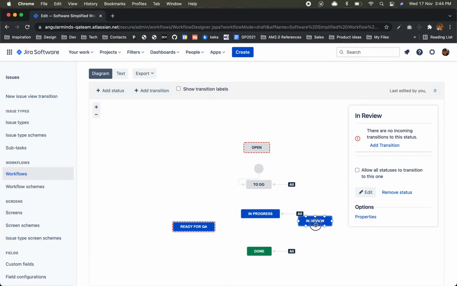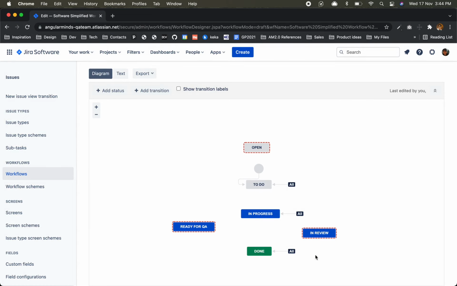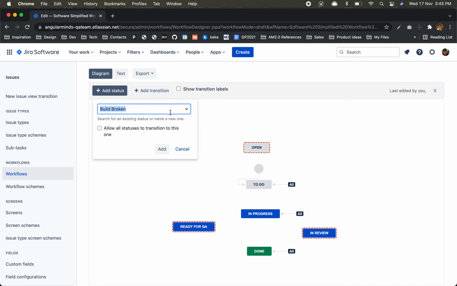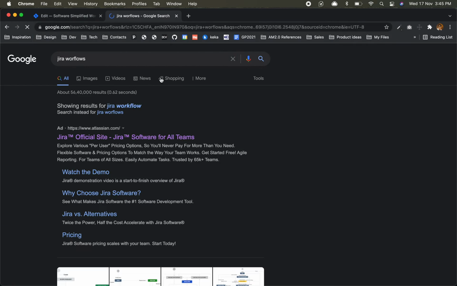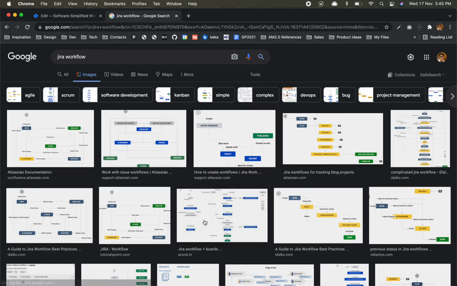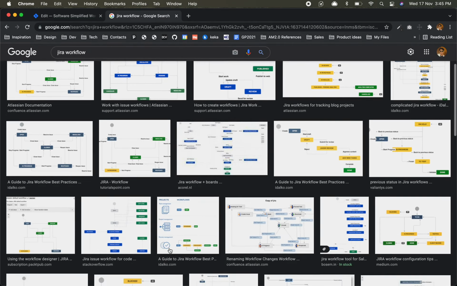If you have observed, I'm not giving that all transition permission here. You see, the all is not here because we want to link them. After that again it will go to the in progress, or we'll find some other name.